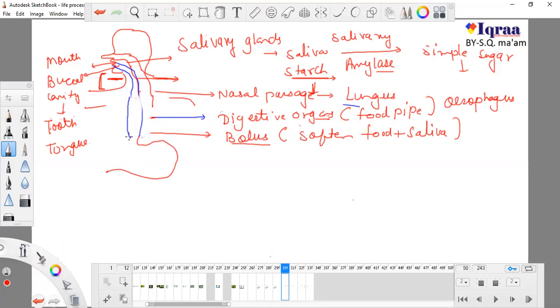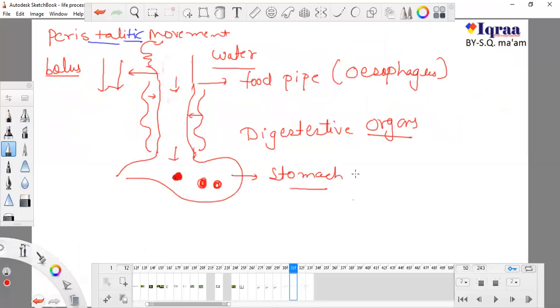Just beneath this food pipe or esophagus, there is the stomach. I'm drawing the stomach, and now the food is inside it. The stomach is a large organ, and it can expand if you eat much food.